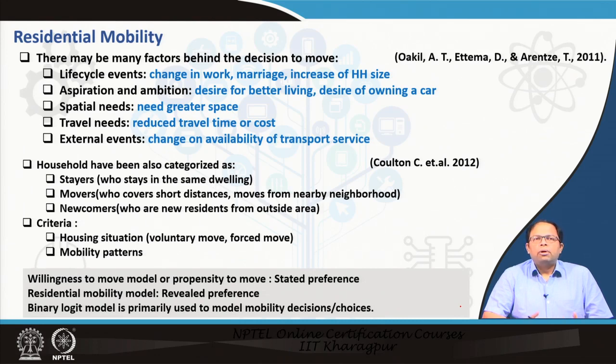That means we go to a neighborhood and ask the people when they have moved there. If they have moved there recently, maybe within the last couple of years, then we ask them why they have moved there, what are their household characteristics, did they change their job, what is the travel time to the job. So all these things may be evaluated eventually to determine what made them move to this particular location, or just move, why they have moved in the first place. And in most cases we use a binary logit model, and this is primarily used to model mobility decisions and choices.